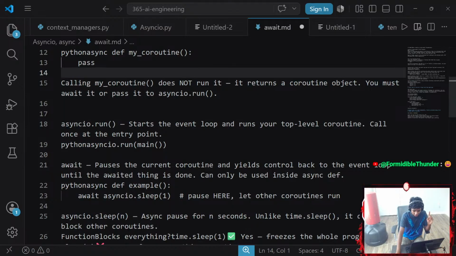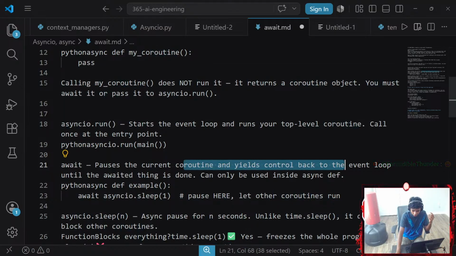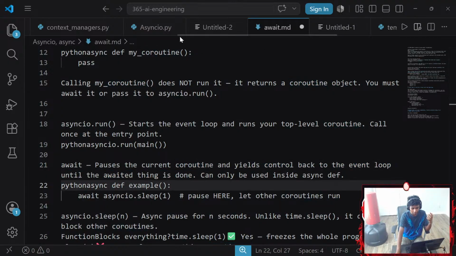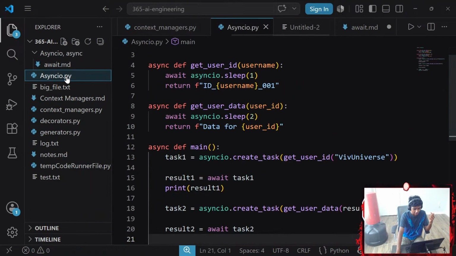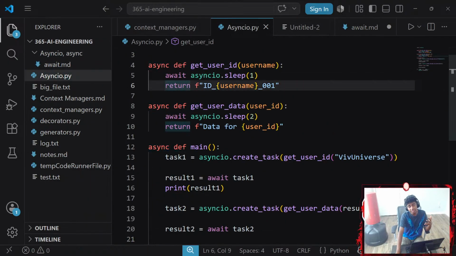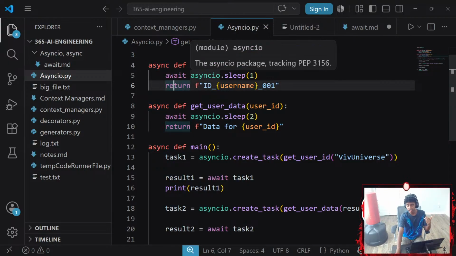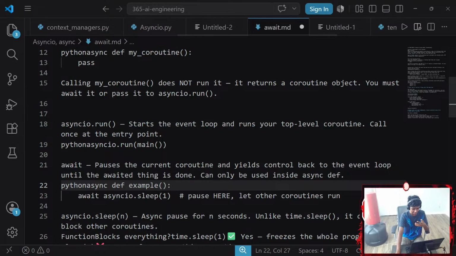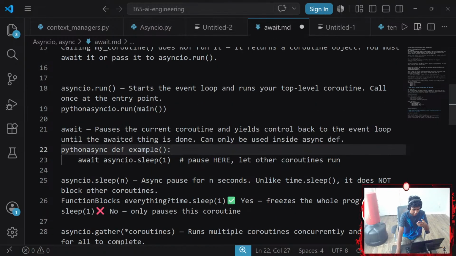Await pauses the current coroutine and yields the control back to the event loop until the awaited thing is done. Coroutine functions are basically any functions that have async in them. So this is considered a coroutine function. And the result of it is always going to be a coroutine. And we gotta always await the coroutines. Oh god, guys, this is getting like a tongue twister. Can only be used inside an async def.